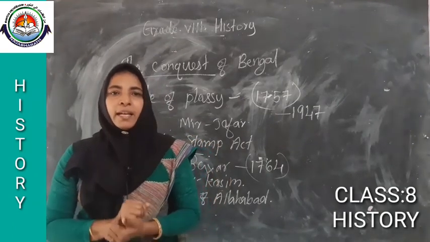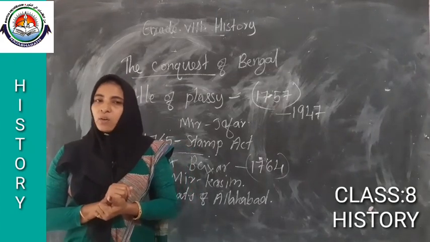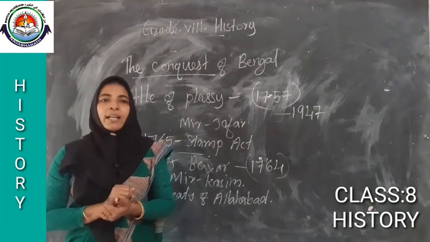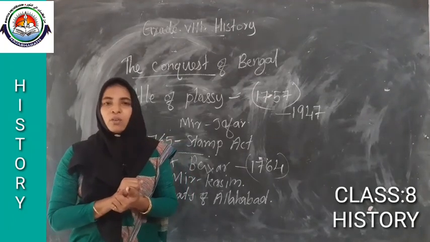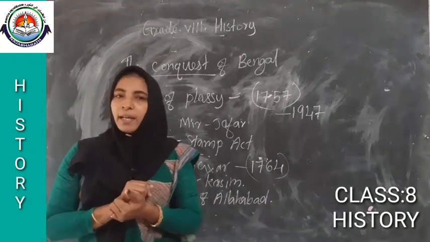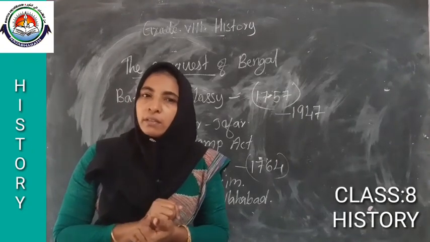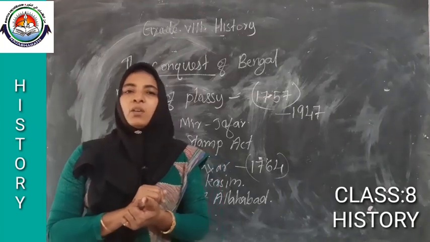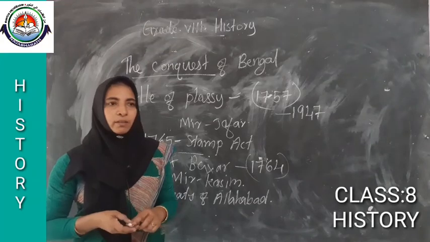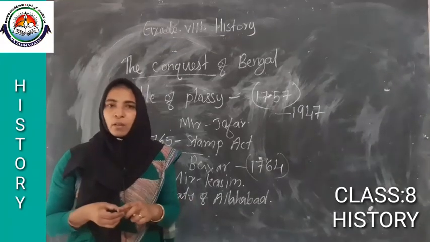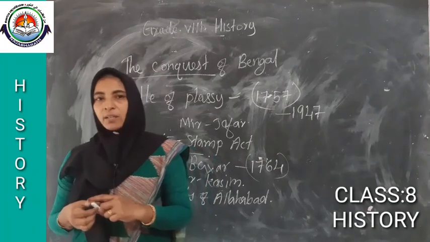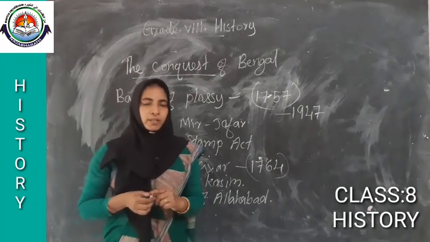What was the agreement of the Allahabad Treaty? According to that treaty, the Diwani right, or revenue collection, of Bengal, Bihar and Orissa needed to be given to whom? The Britishers. They got the power of revenue collection. Then what was the punishment of Shuja-ud-Dawla? He needed to give 50 lakh rupees as war compensation.